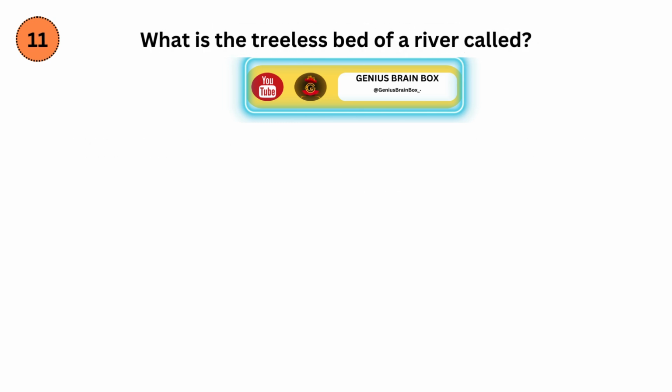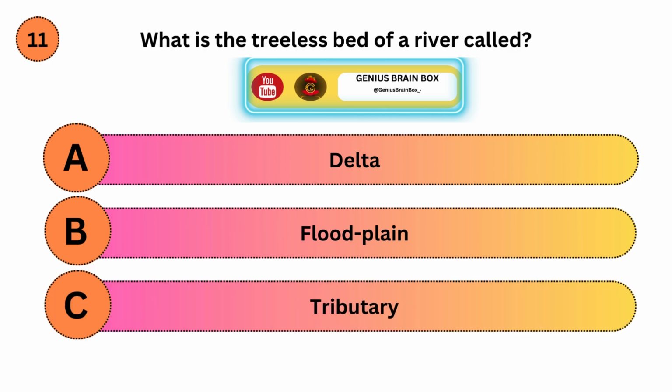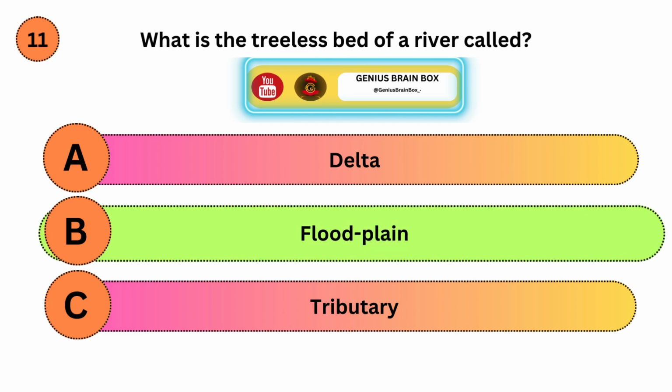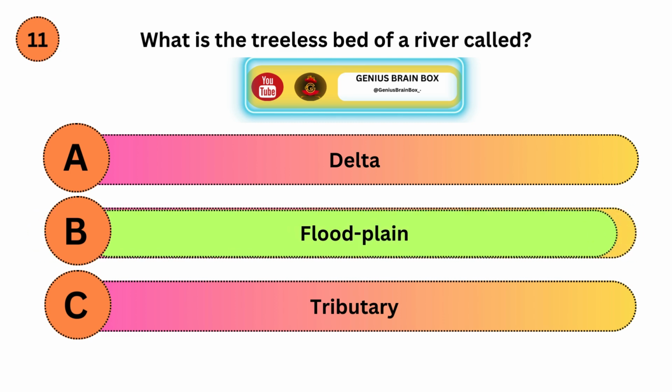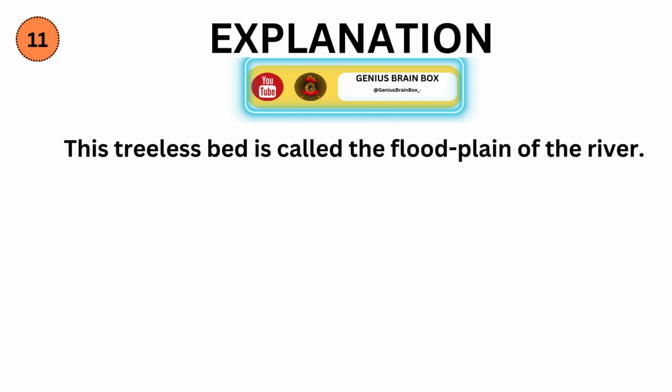What is the treeless bed of a river called? Option A, delta. Option B, floodplain. Option C, tributary. Correct answer is B. Explanation. This treeless bed is called the floodplain of the river.